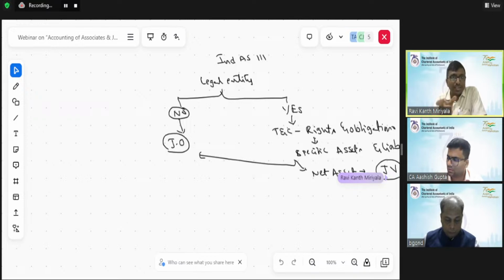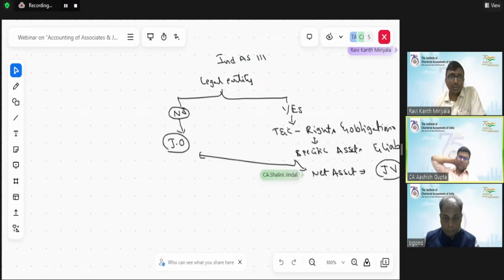See, there is no straight answer like based on the PAN. You have to go by the legal entity concept. At the same time, you are supposed to look at the terms and conditions of the agreement between the two parties, with respect to rights and obligations of the assets or liabilities, or on the net assets. Right, sir. Thank you for the answer, sir.